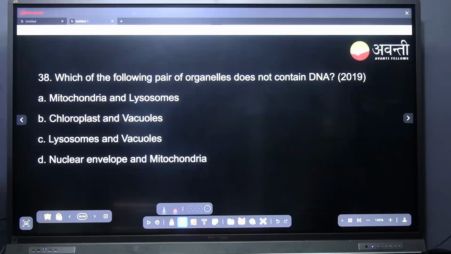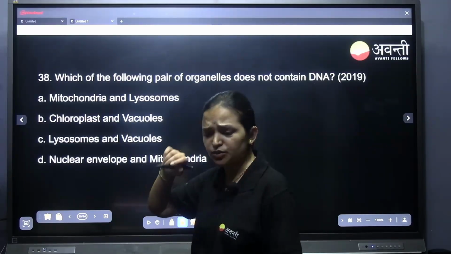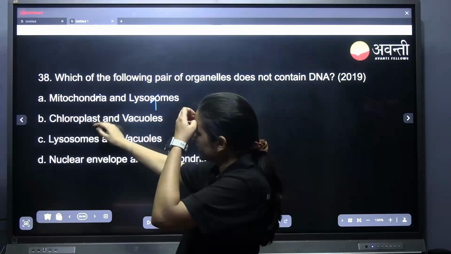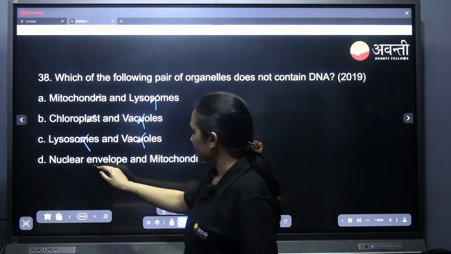Which of the following pair of organelles does not contain DNA? Mitochondria? Do mitochondria have their own DNA? Yes, mitochondria have their own DNA, but lysosome doesn't. Chloroplast has, vacuole doesn't. Lysosome also doesn't have, vacuoles also don't have. Nuclear envelope?